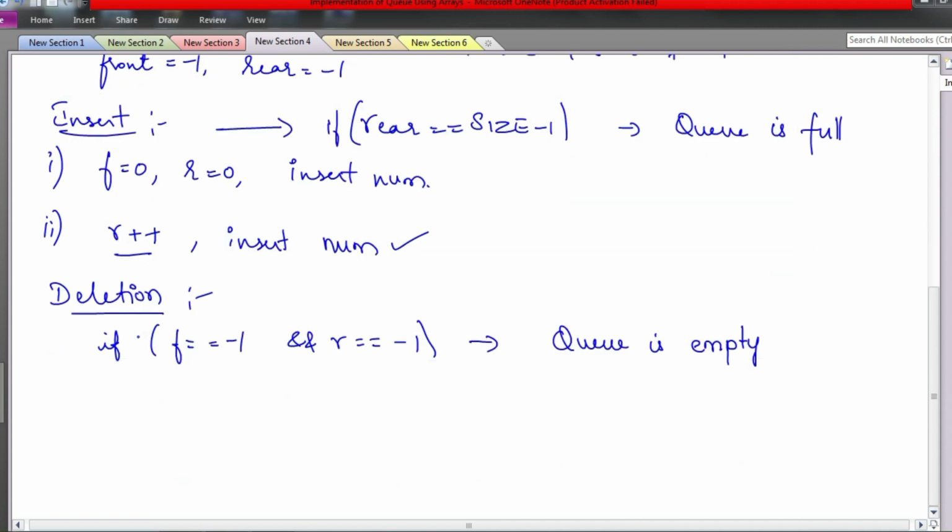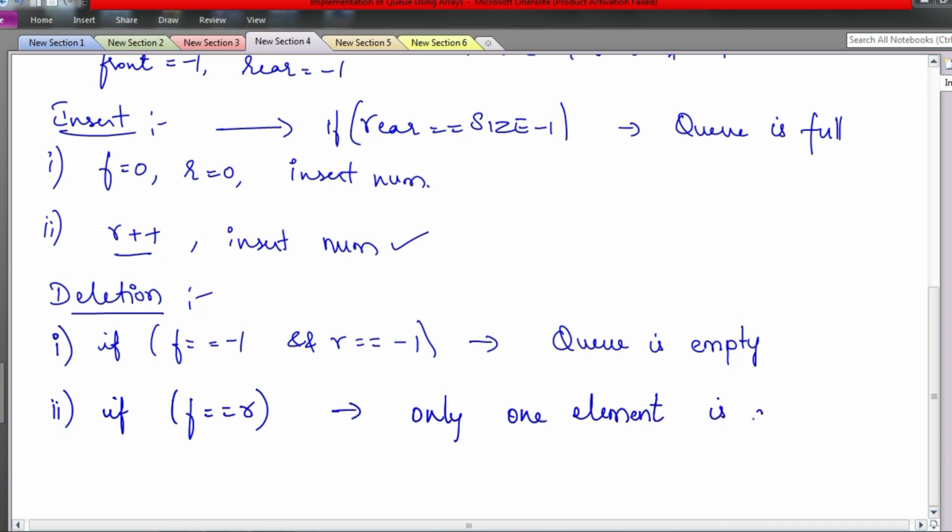If both are not -1, it means you have some elements in the array. Then the next thing to check is whether front is equal to rear. This happens when only one element is there in the array. I will show you certain examples, you will understand. If only one element is there in the array, then you can delete the element and make both front and rear -1.